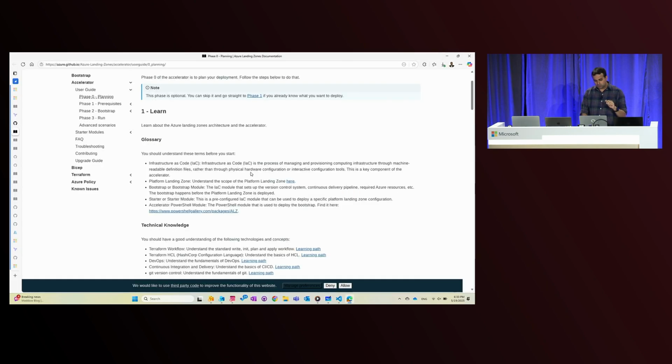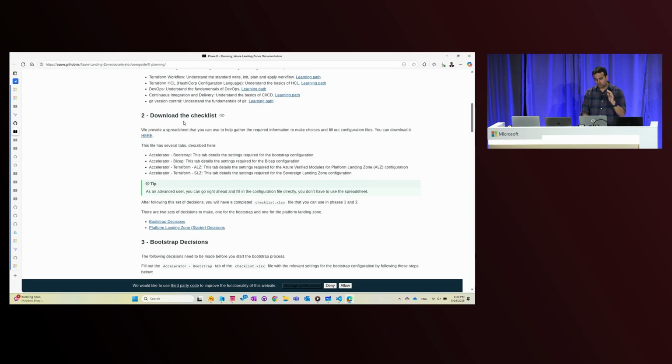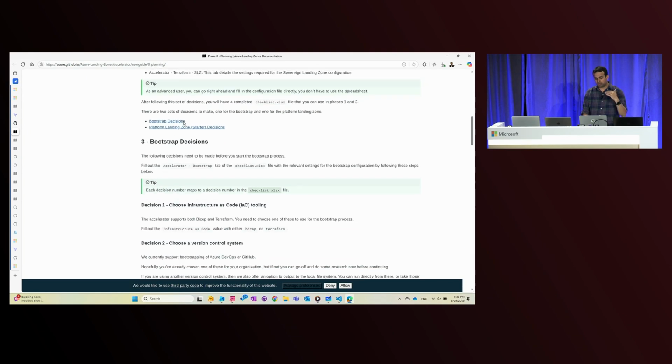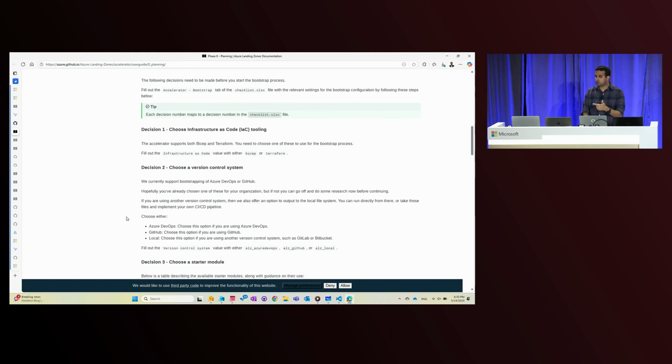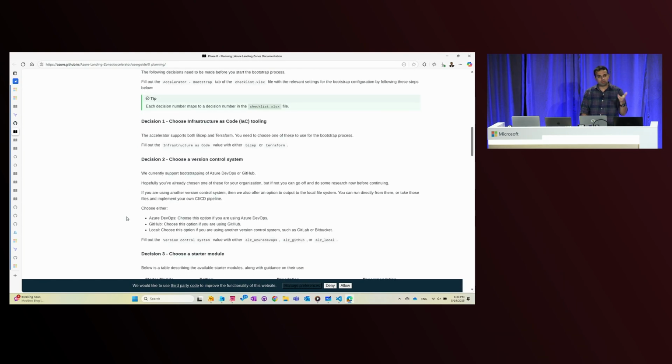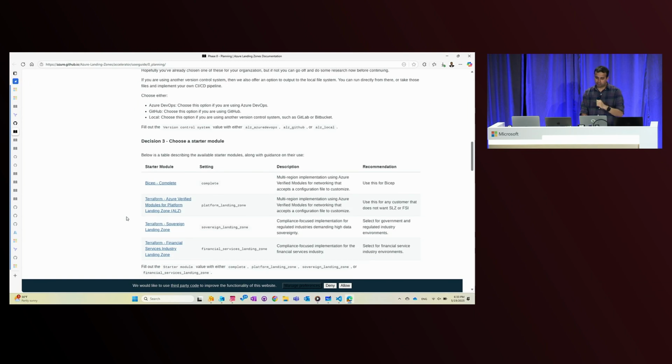So what you're going to do is first download a checklist, which is an Excel checklist, which helps you go through a list of decisions that you need to take, first for some Bootstrap decisions. So something as simple as, okay, which IaC language are you going to use? Is it Terraform or is it Bicep? Which version control system are you going to use? Is it GitHub, Azure DevOps, or maybe a third version control system? So you make these decisions first for your Bootstrap part.